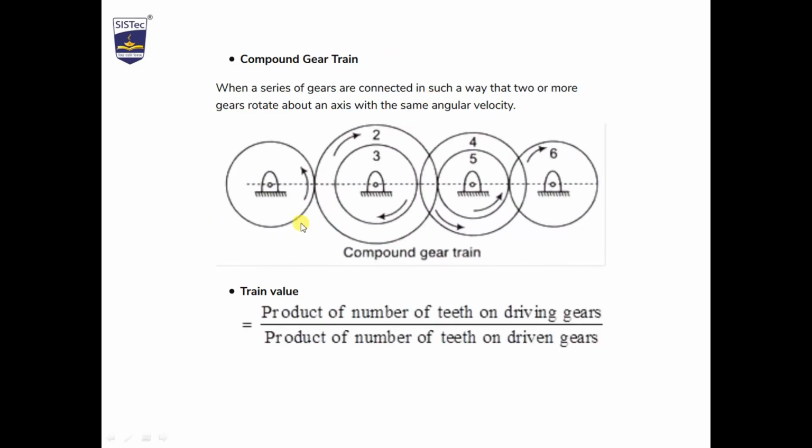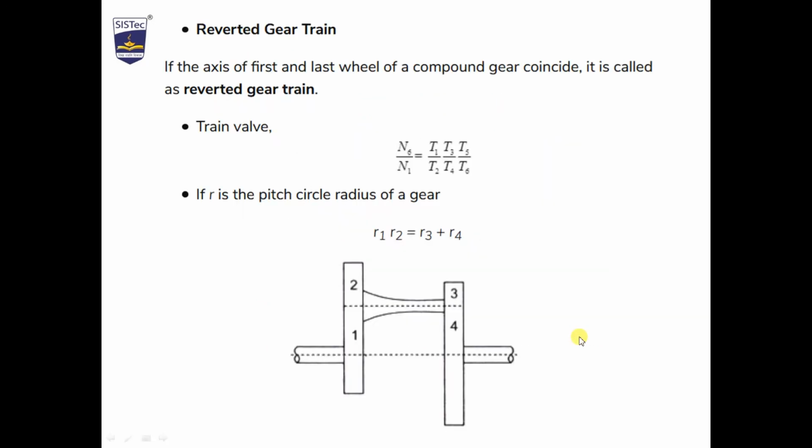Compound gear train: when two or more gears are mounted on a single shaft. This is a single shaft, and 2 and 3 are mounted on it. This is called compound. 4 and 5 are mounted on this, and this is also compound. So when a series of gears are connected in such a way that two or more gears rotate about an axis with the same angular velocity, 4 and 5 move with the same angular velocity, and 3 and 2 move with the same angular velocity. Here the train value will be the product of the number of teeth on the driving gears over the product of the number of teeth on the driven gears.